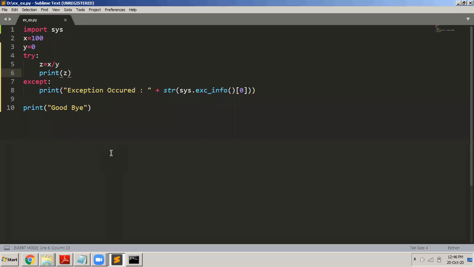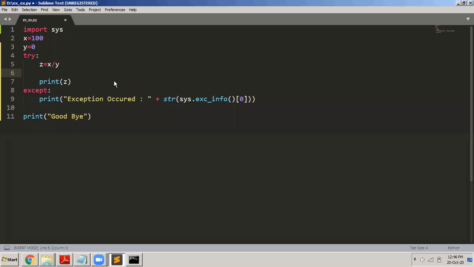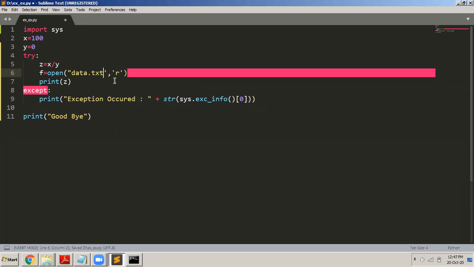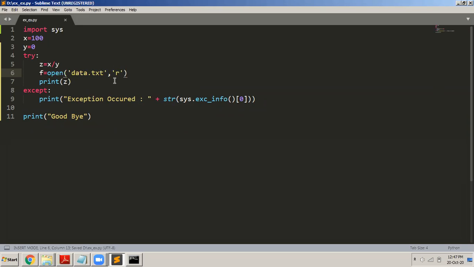What I mean to say is that if my try block contains a statement here, f = open("data.txt", "r"). So let us say I'm trying to open a file called data.txt. You know that in Python, if I want to open a text file, we will learn this in module number 2, how to open text files and how to read the content and all that. By the way, just to explain exception handling, get introduced to this particular thing.